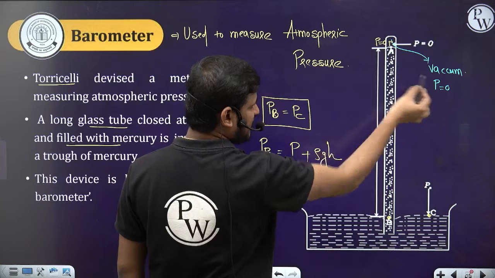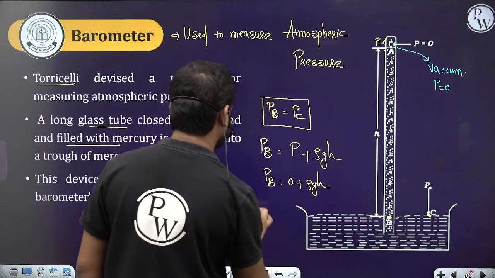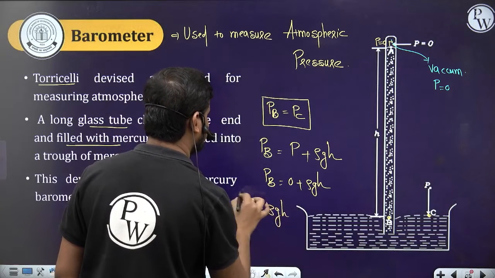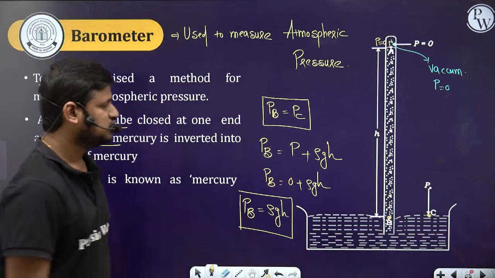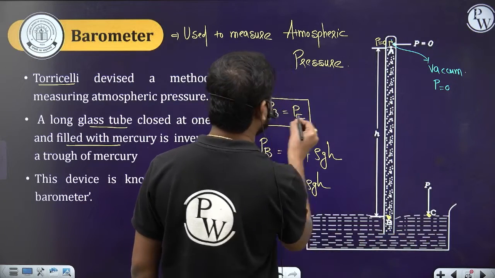This pressure at the top is the vacuum, 0, plus rho GH. So PB is equal to rho GH, and whatever pressure we get will be the same at C. So PB is equal to PC.